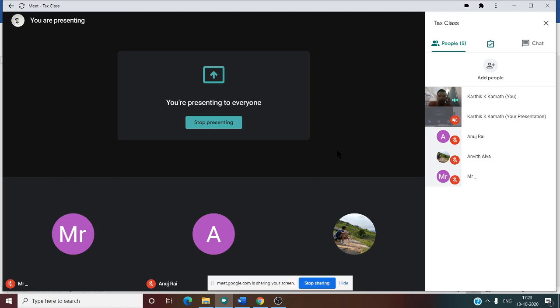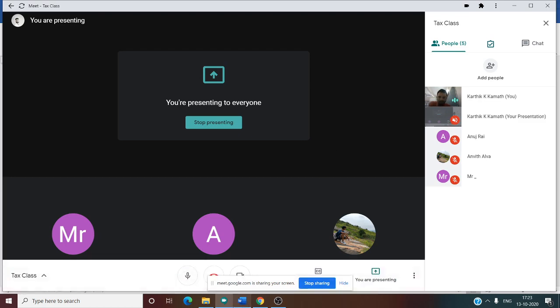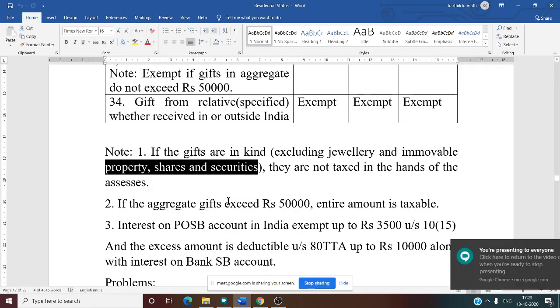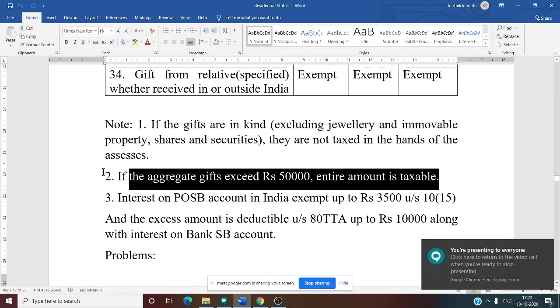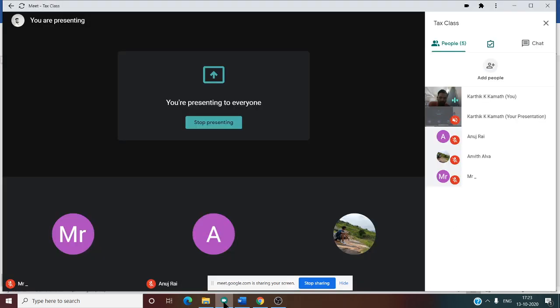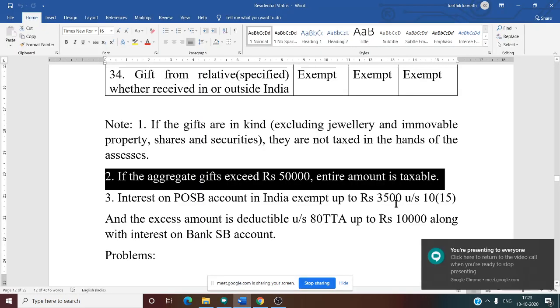Suppose you acquire land from inheritance. In that case, it becomes a capital asset, so for that there is a tax. Now next thing, if a gift exceeds 50,000, the entire amount is taxable. That we already discussed. If it is less than 50,000, no tax. More than 50,000, entire amount.